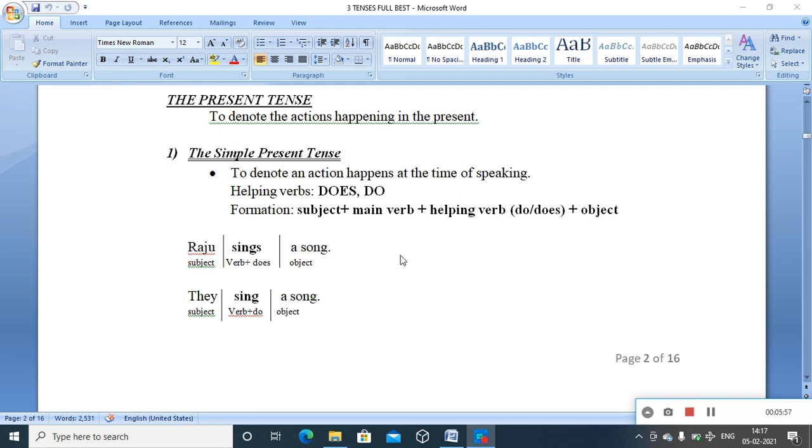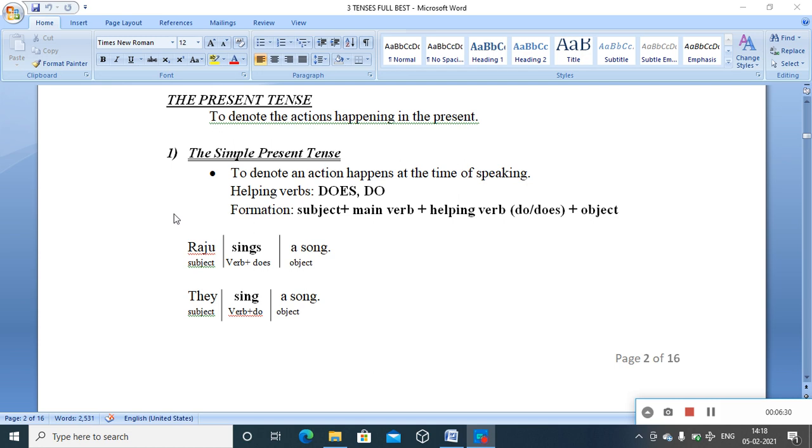I, we know, is a singular subject. But in the case of simple present tense, does as a helping verb should be used with all the singular subjects like Raju, he, she, it. All those singular subjects will take does as the helping verb, and all the plural subjects and the singular subject I will take do as the helping verb.